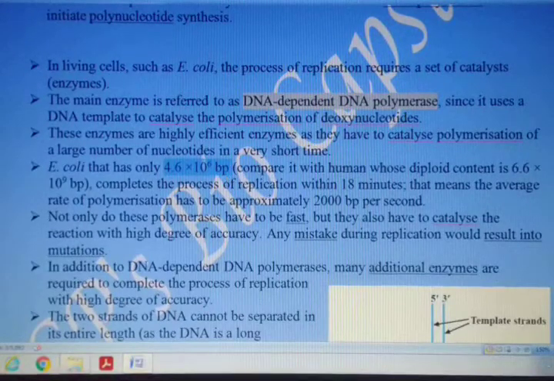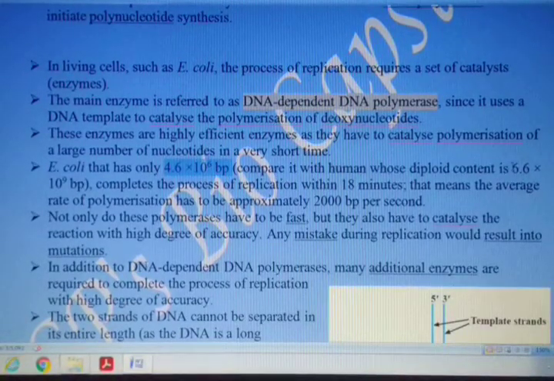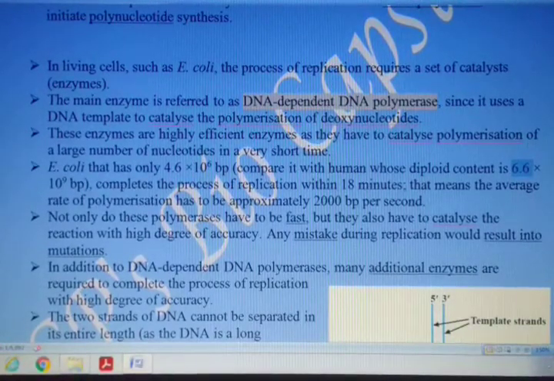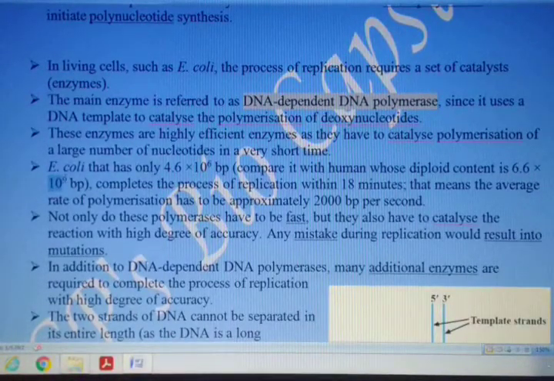When we compare that to a human being, we have 6.6 multiplied by 10 to the power 9 base pairs. So we can write for bacteria that they have 4.6 million base pairs. Same thing, a human being has 6.6 billion. 10 to the power 6 is million and 10 to the power 9 is billion. That means 6.6 billion base pairs are present in the diploid content of human DNA.